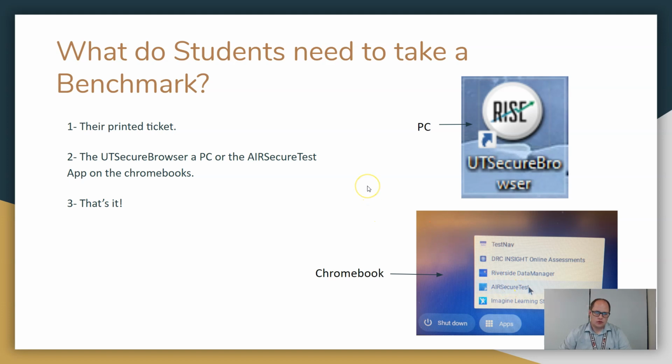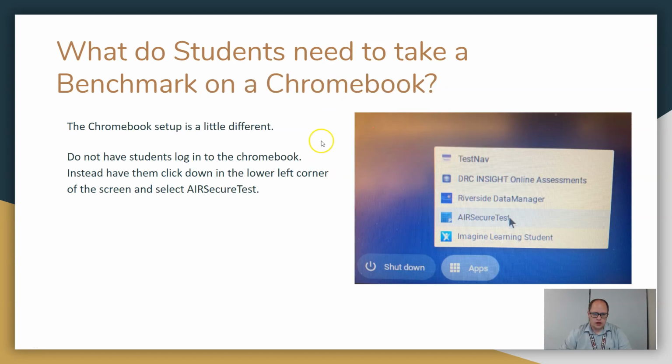I did want to walk you through what the Chromebooks look like because it is a little different. On the PC, you click it, it opens up, and it's basically there. On the Chromebook, you don't have students log into the Chromebook, right? You have them go down into the lower left-hand corner where it says apps and click on that, and then click that Air Secure Test option.